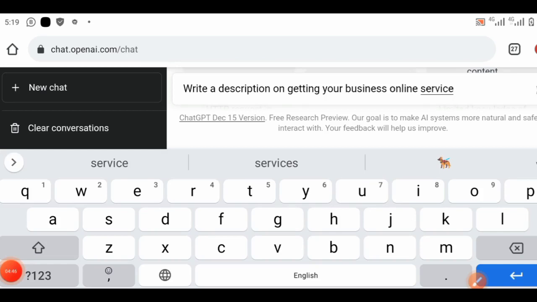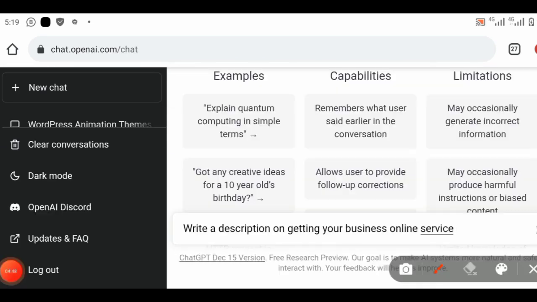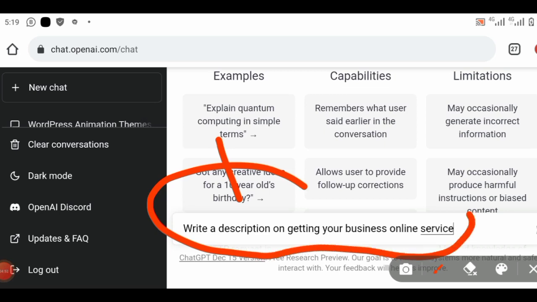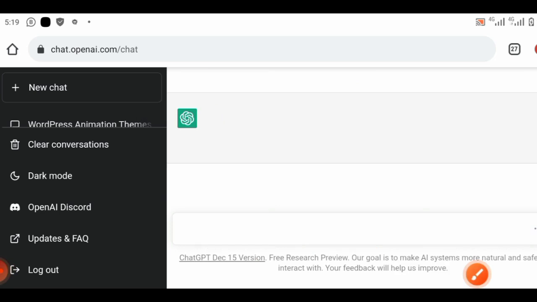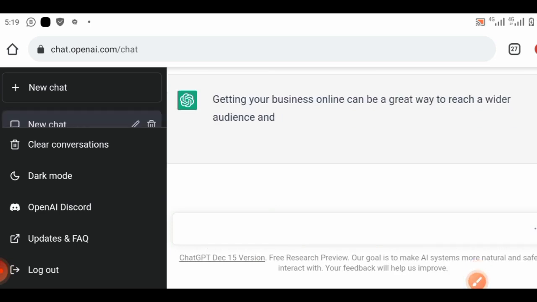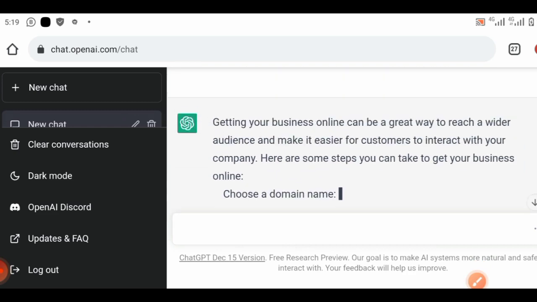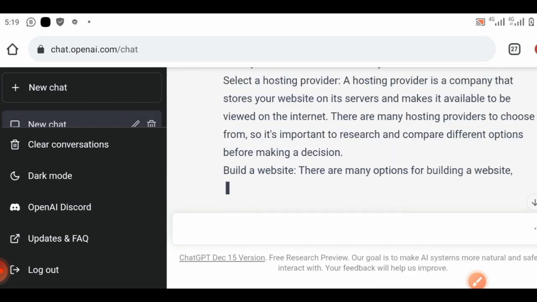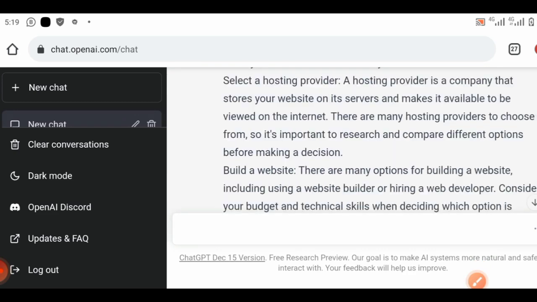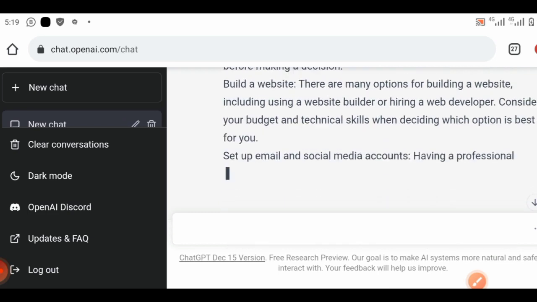What I did when I got to ChatGPT, after clicking get started, was this: this is what I wrote there. Then the next thing I clicked was this icon here. When I click on it, it helps me write whatever I need, so you just wait for it. It wrote: getting your business online can be a great way to reach a wider audience. But you can't use this content directly. I will advise that you should not use it directly.